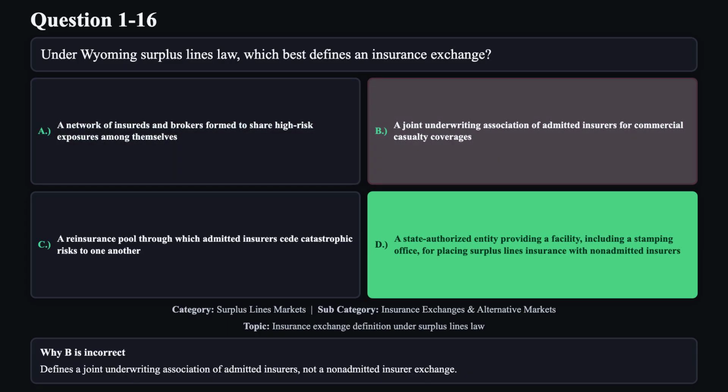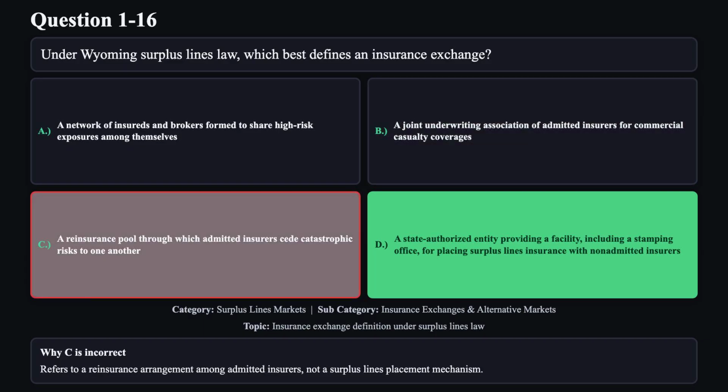Reason B is not correct. Defines a joint underwriting association of admitted insurers, not a non-admitted insurer exchange. Reason C is not correct. Refers to a reinsurance arrangement among admitted insurers, not a surplus lines placement mechanism.